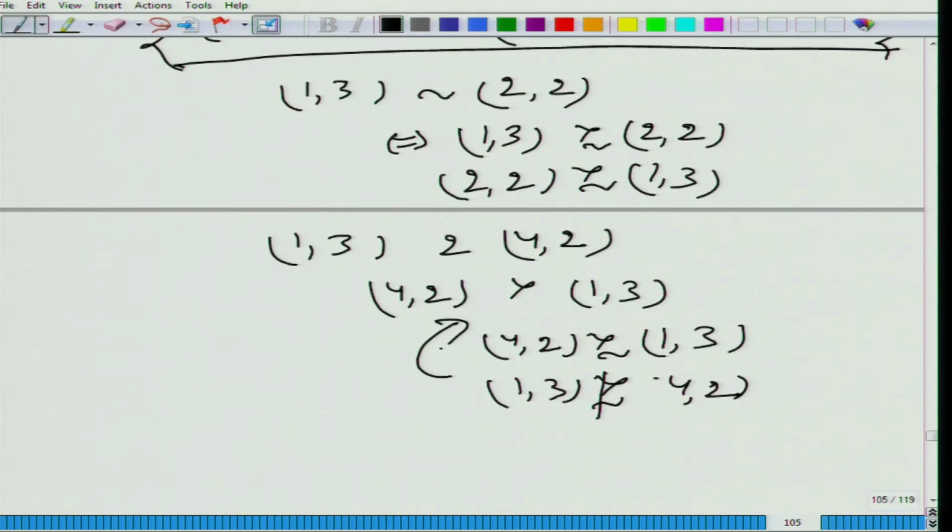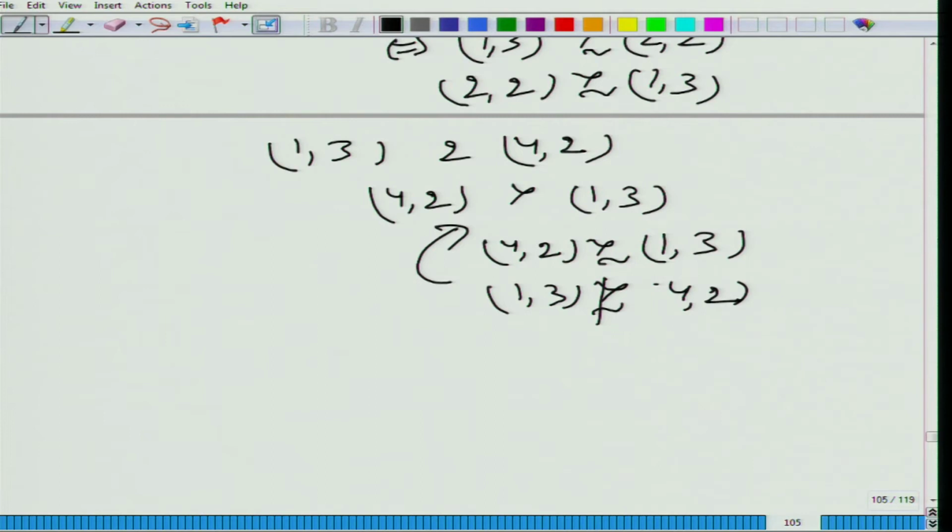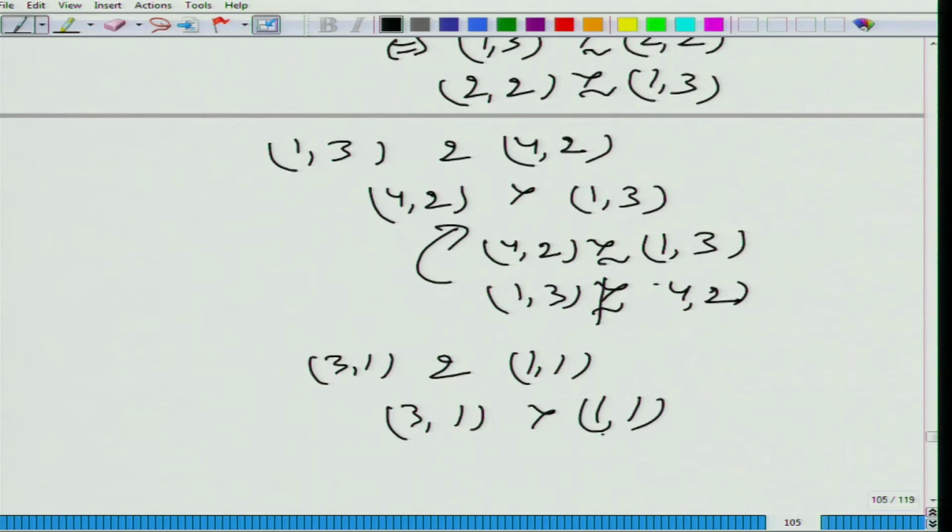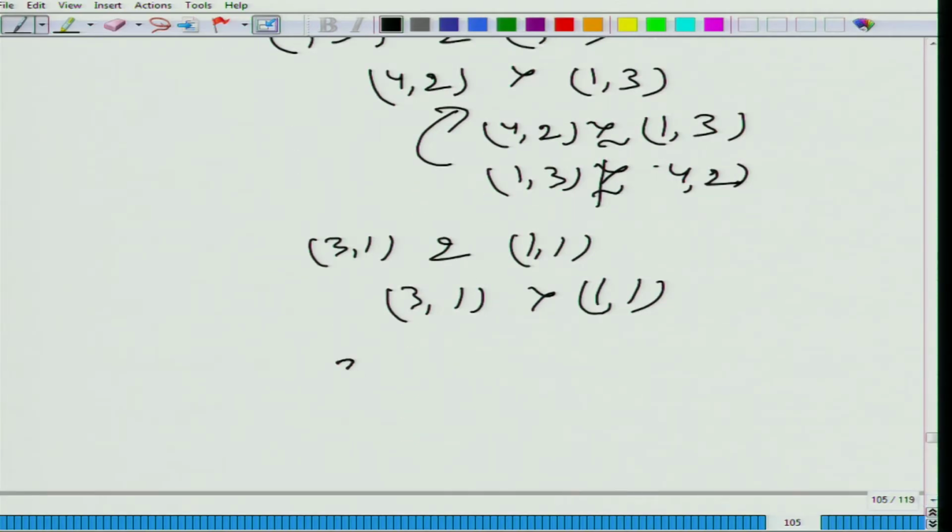This implies this relation. Now let's pick (3,1) and (1,1), and say (3,1) is strictly preferred over (1,1). Let me put one more: (3,1) and (1,3), and let's say this person is indifferent between (3,1) and (1,3).